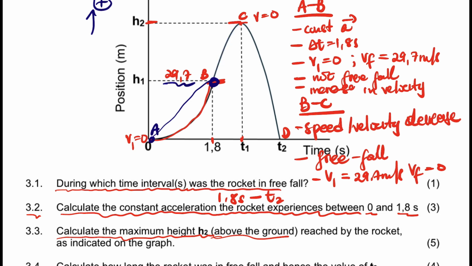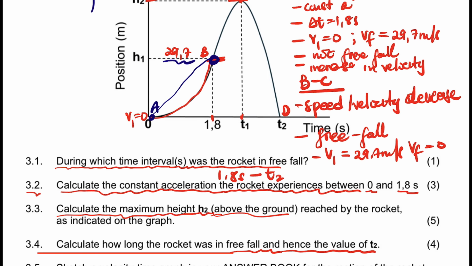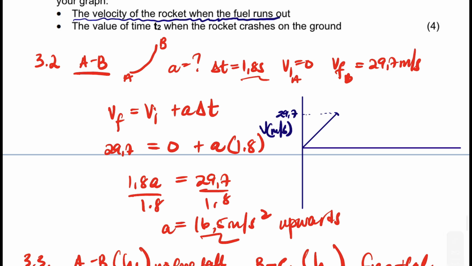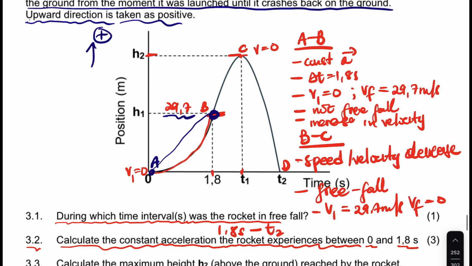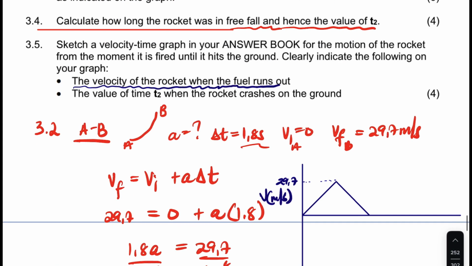What is important, guys, is simple: from A to B, the velocity was increasing, and here the velocity was decreasing to 0. So the decrease in velocity, you're going to show it that way. It was decreasing to the maximum height, which is C. So let me label the graph. This is A, this is B, and this is C.